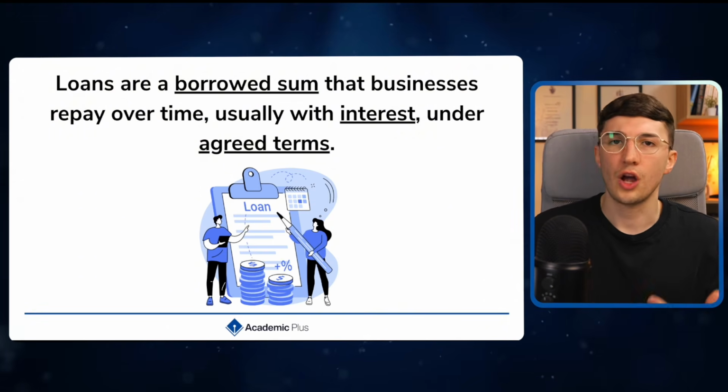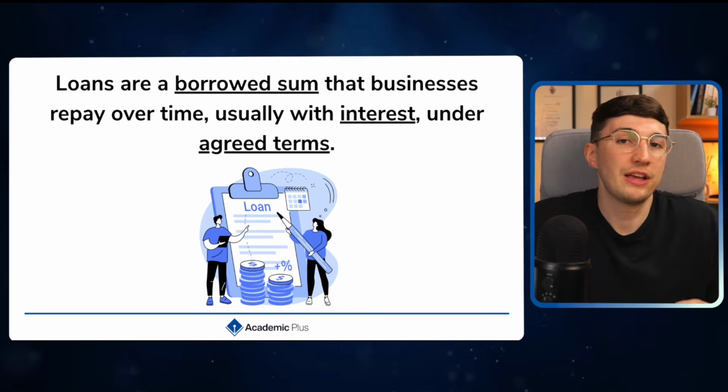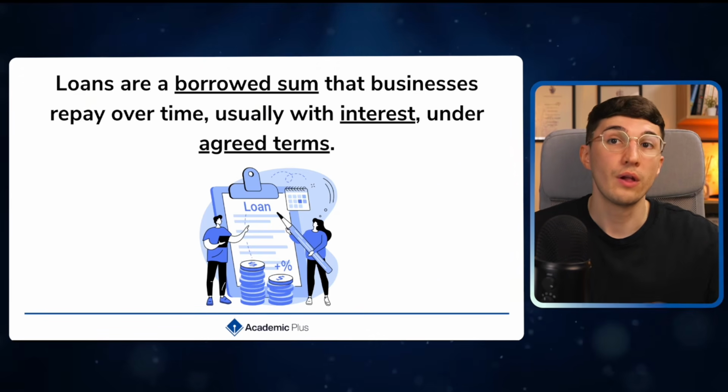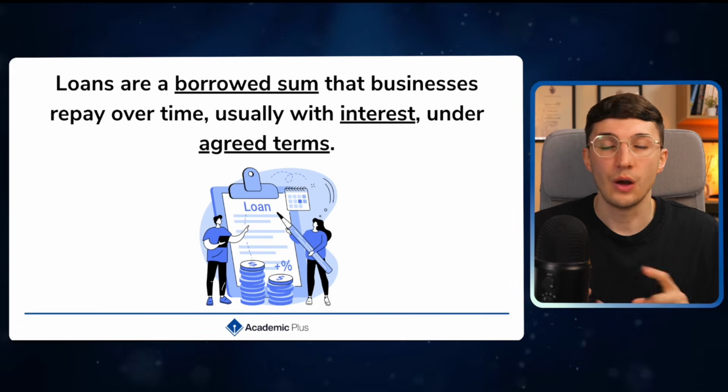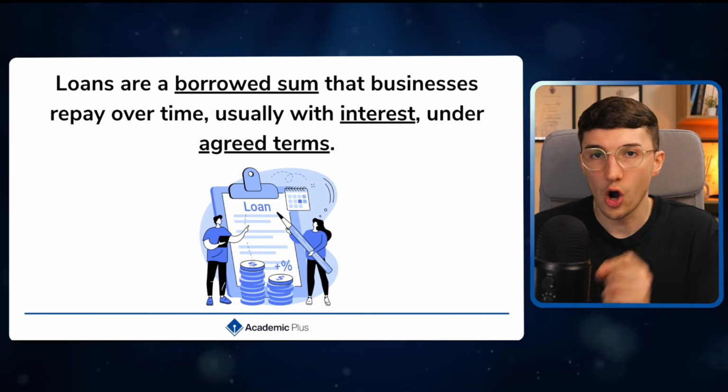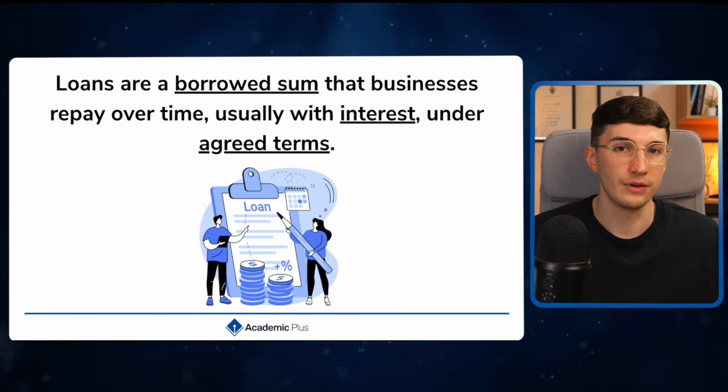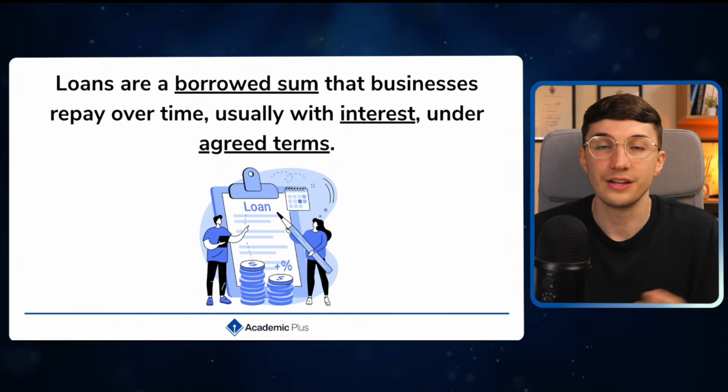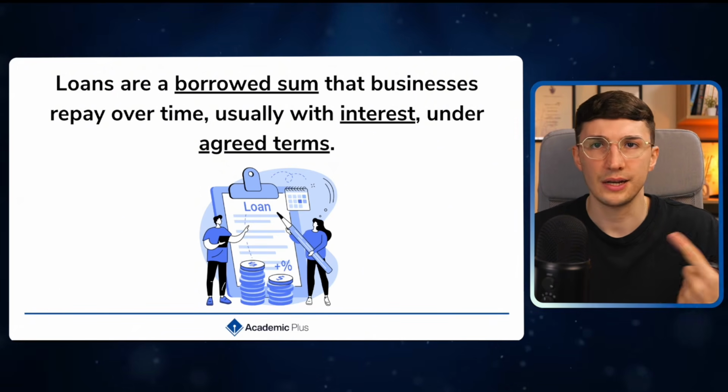Now, you'll typically sign what we call a loan agreement, which basically approves how much money you'll borrow, as well as the interest rate. Now, when we talk about interest rates, they are the cost of borrowing and the reward for saving. So when we look at the cost of borrowing, this increases your business's costs, typically your fixed costs.